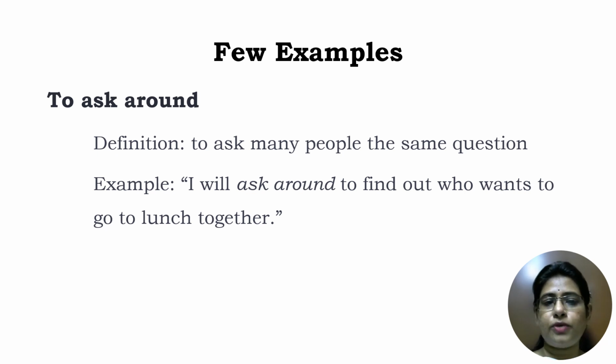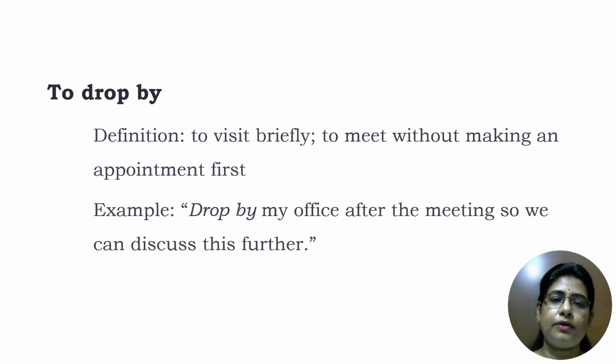A few other examples to explain the concept of phrasal verbs. To ask around means to ask many people the same question. So an example would be, I will ask around to find out who wants to go to lunch. These words are used in common conversation. So if you are not aware of the meaning of these phrasal verbs, it would be problematic for you. To drop by, that is to visit briefly, to meet without making an appointment first. So drop by my office after the meeting so we can discuss this further. So drop by means to briefly visit a person.